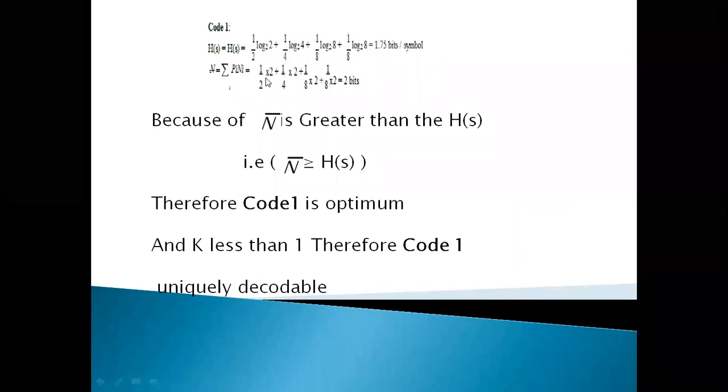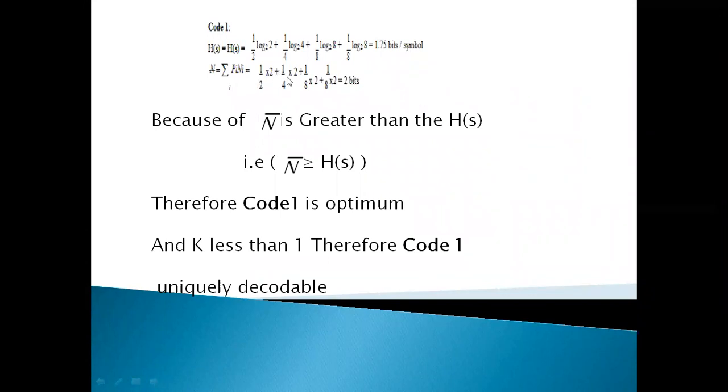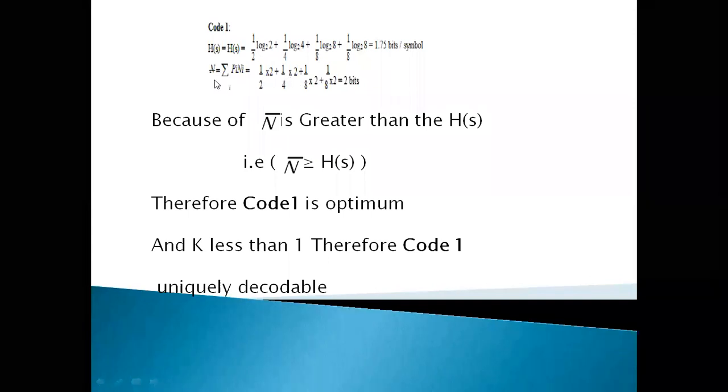Okay. 1 by 2 into 2 bits are assigned, plus 1 by 4 for the second symbol probability into again 2 bits for representation, plus 1 by 8 into 2 bits, plus 1 by 8 into 2 bits. So the overall n bar is 2 bits. Where H(S) is 1.75 bits per symbol, n bar is 2 bits.